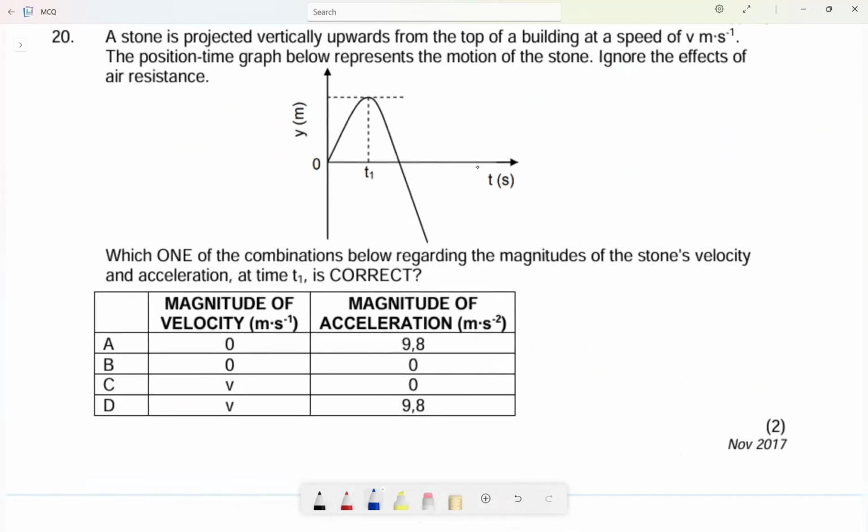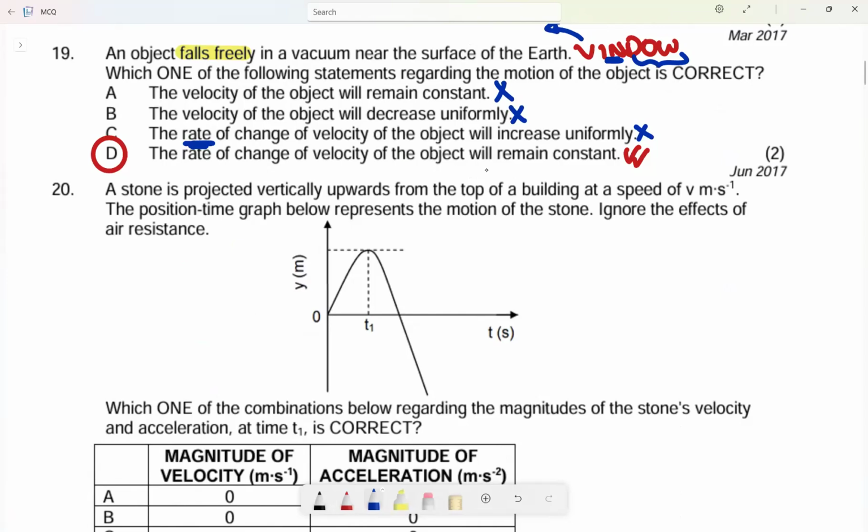Okay. Then number 20: a stone is projected vertically upwards from the top of a building at a speed of v. Let me try to draw the scenario.